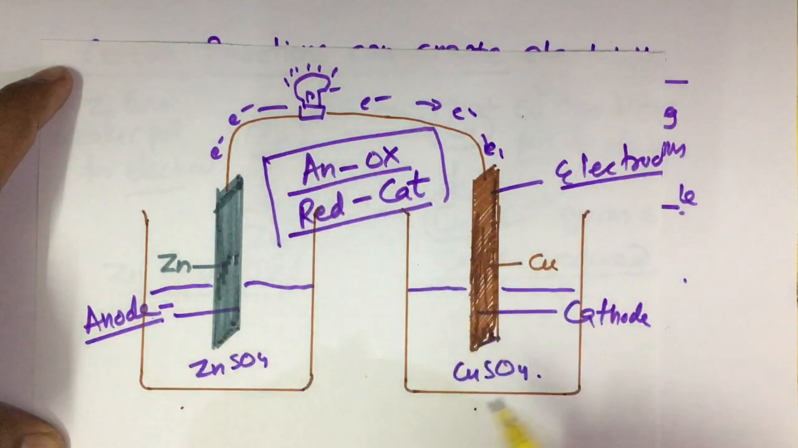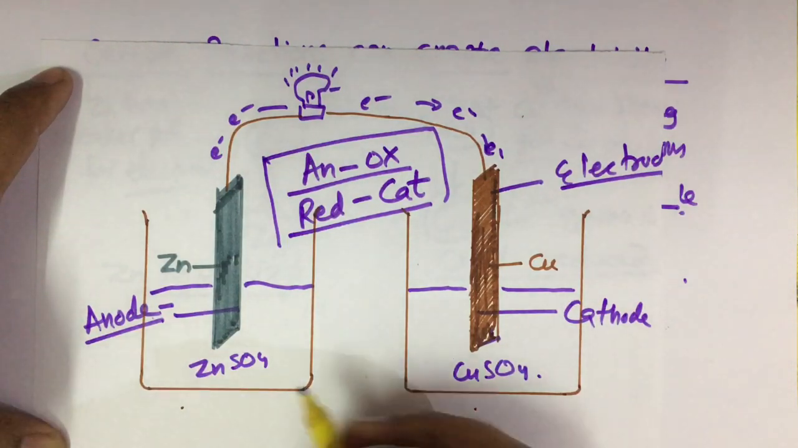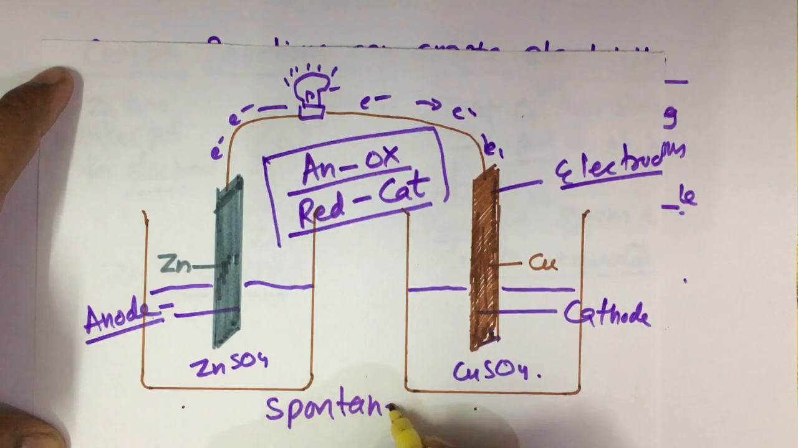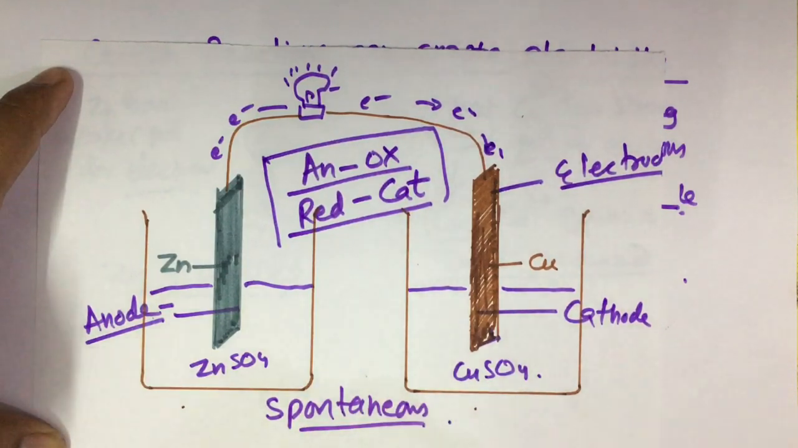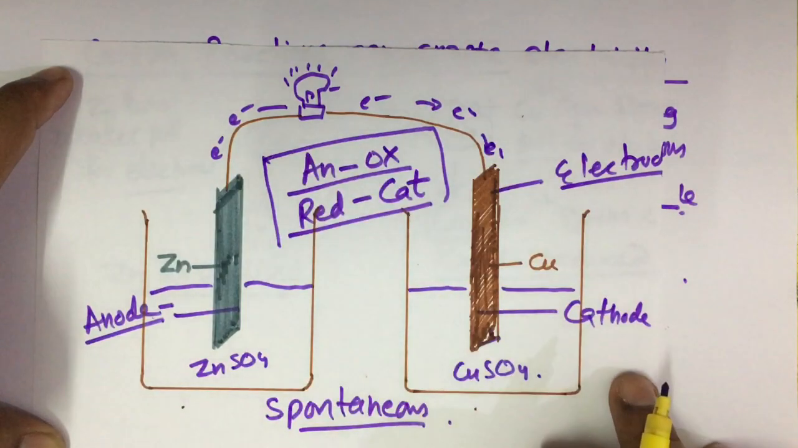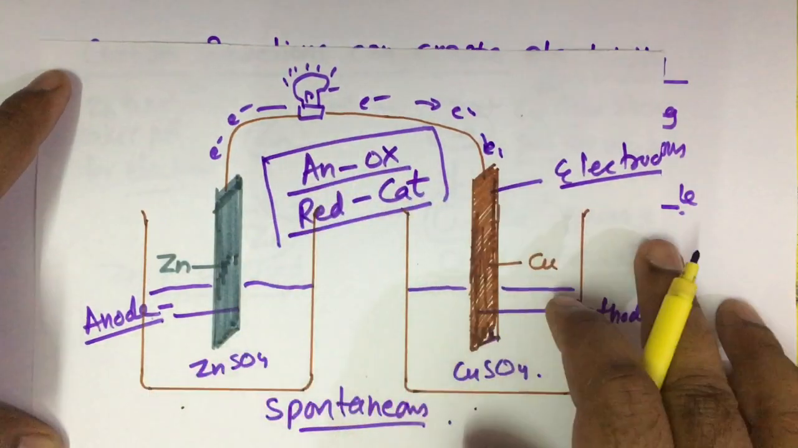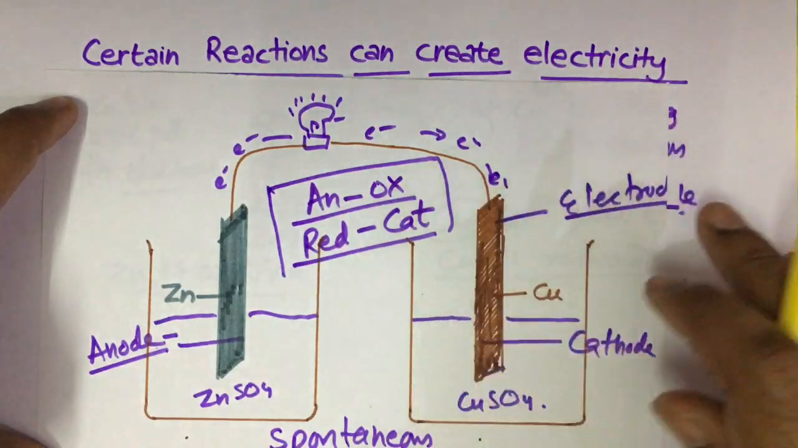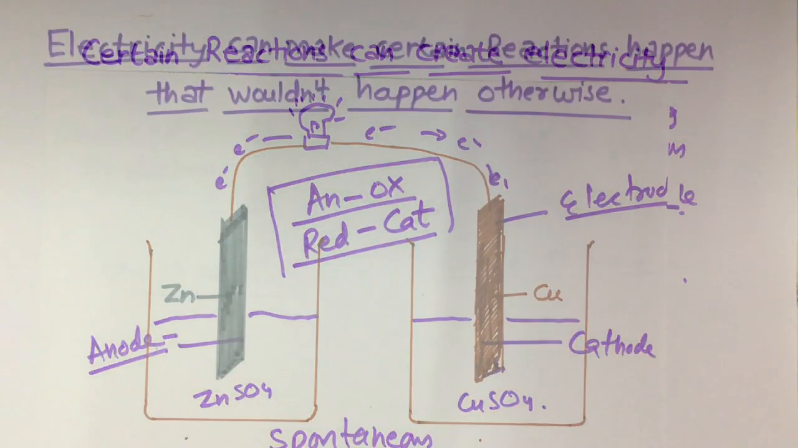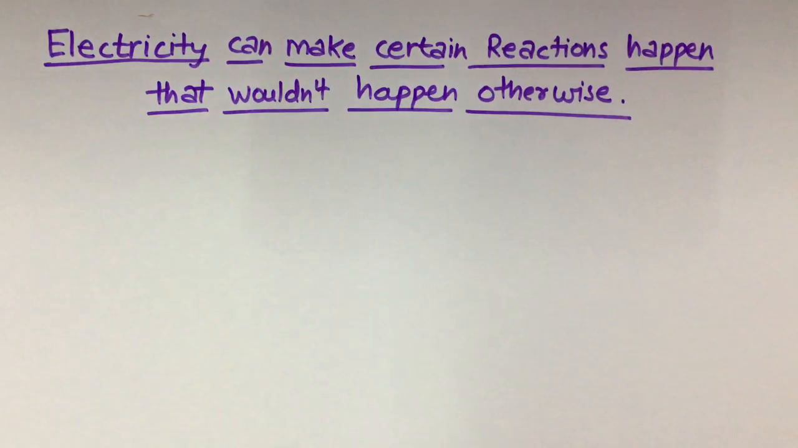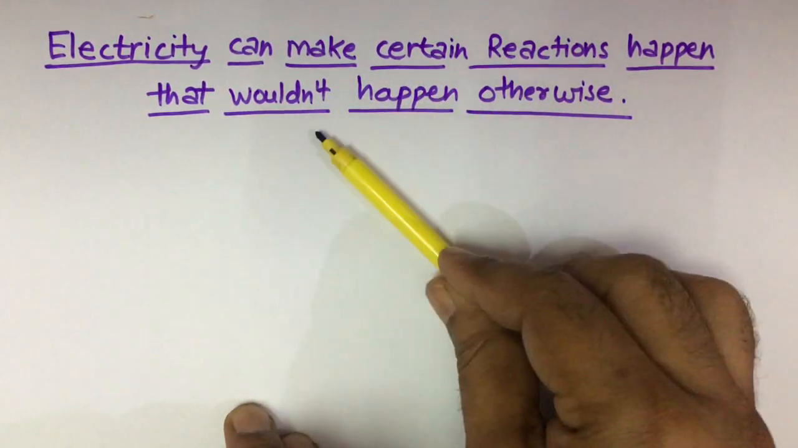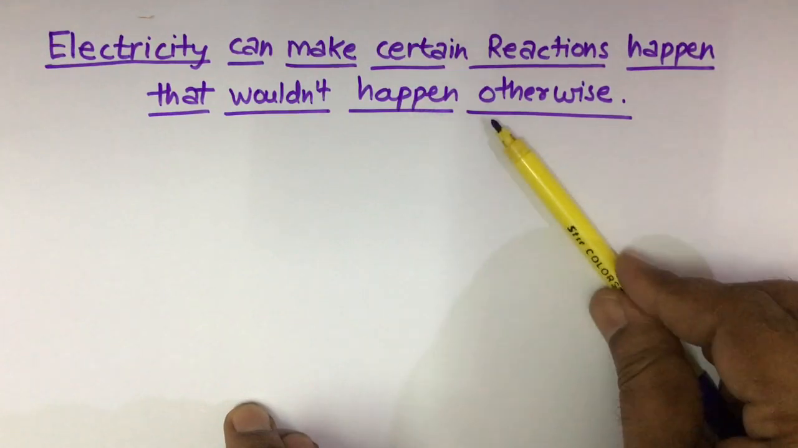Now this reaction occurs on its own. It is a spontaneous reaction and it generates electricity. So this is the case where certain reactions can create electricity. Now we will discuss that electricity can make certain reactions happen that wouldn't happen otherwise.